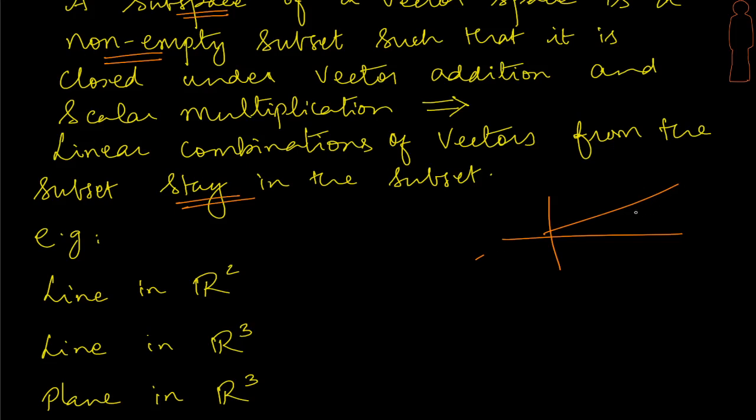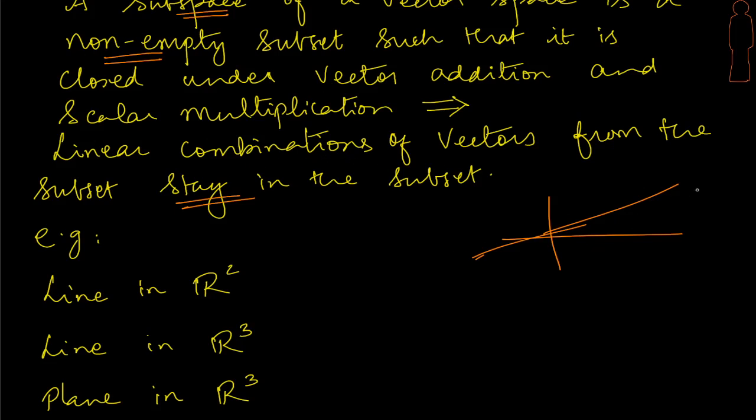on the line. What we know from linear combinations is that if I add them, it will fall on the same line. In fact, if I pick any linear combination of them, it will again fall on the same line. So the question is, does it form a subspace? Quite close. But what about the linear combination when the scalars become 0? Because we're saying that we must have all linear combinations falling into the same subset.